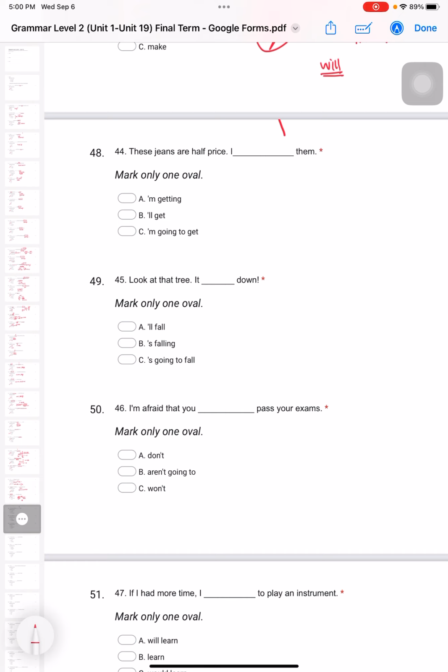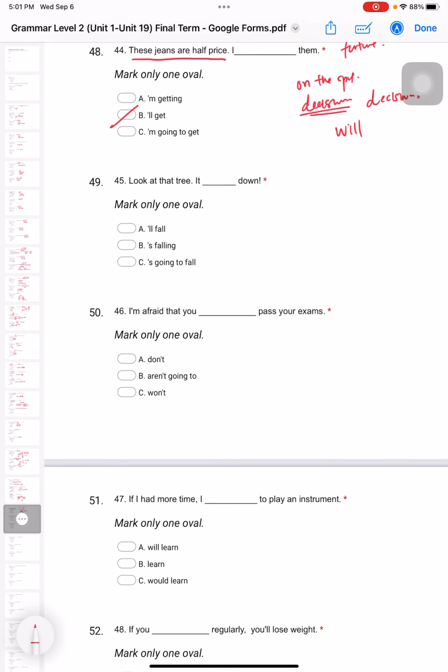So 44. These jeans are half price. Alright, so what is this? This is also something that happens in the future. And this one is like happening on the spot. Why? Because now you know that these jeans are half price. Okay, there's a promotion for that. So this is happening on the spot. And on the spot, you make a decision. That means 有一个事情发生了 and 你当场做了一个决定, decision 决定. Okay, so when these things happen, which one are you gonna use? Yes, on the spot and make a decision, you will use B, I'll get.